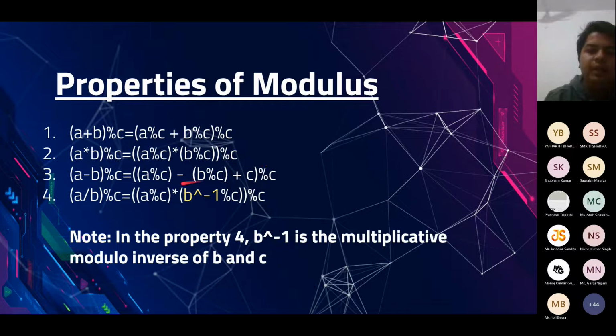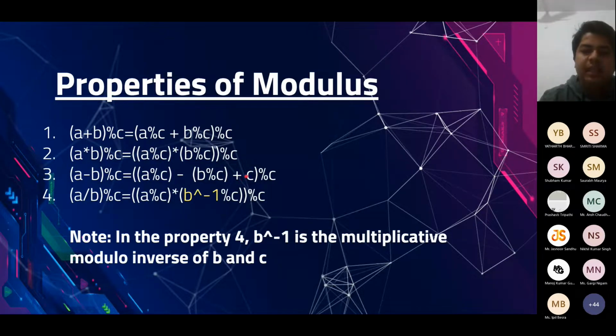But it can have some implementation problems, especially if you're using a language like C++, where there is some problem with the internal implementation of modulus. We all know that -1 mod 4 is 3. But if you write this in C++, you will get -1, which is wrong. So C++ is not able to handle the modulus of negative numbers. Most of the time it gives a wrong answer because of the way it has been internally implemented. Therefore, it is always advisable to first ensure that the operand is non-negative.